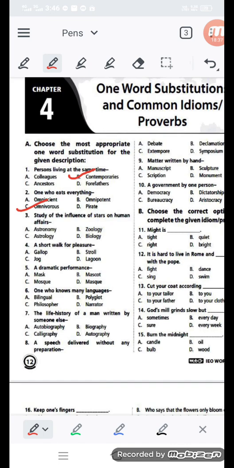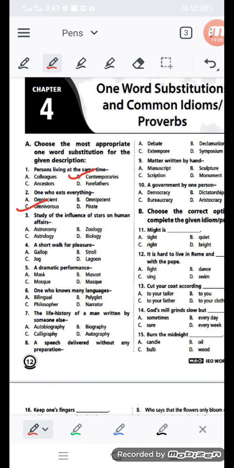Study of the influence of the stars on human affairs. Is it astronomy, geology, astrology or biology? So it is not simply a study of stars, it is not simply a study of human affairs. There is an influence of stars on human affairs, you have to keep in mind.